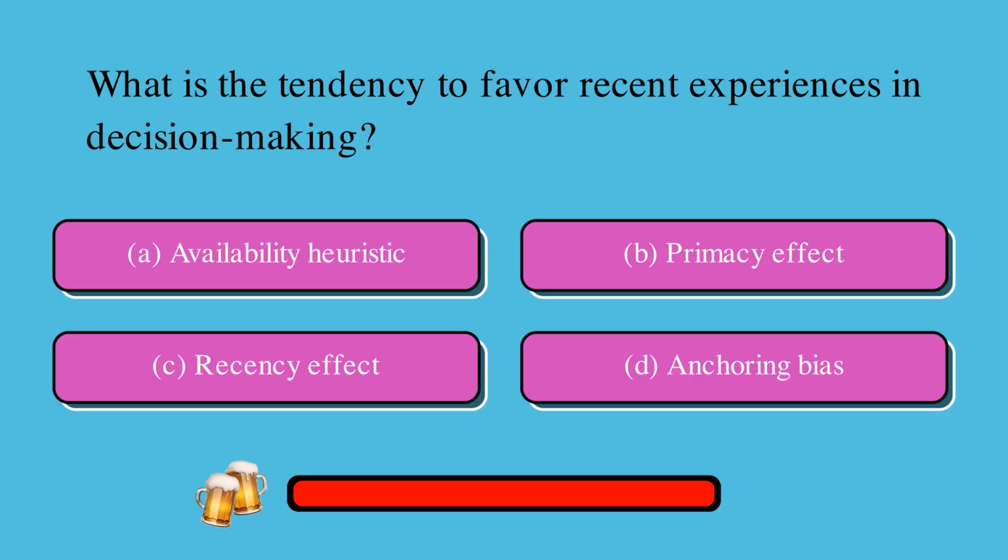What is the tendency to favor recent experiences in decision-making? Is it A, availability heuristic, B, primacy effect, C, recency effect, or D, anchoring bias? The correct answer is C, recency effect.